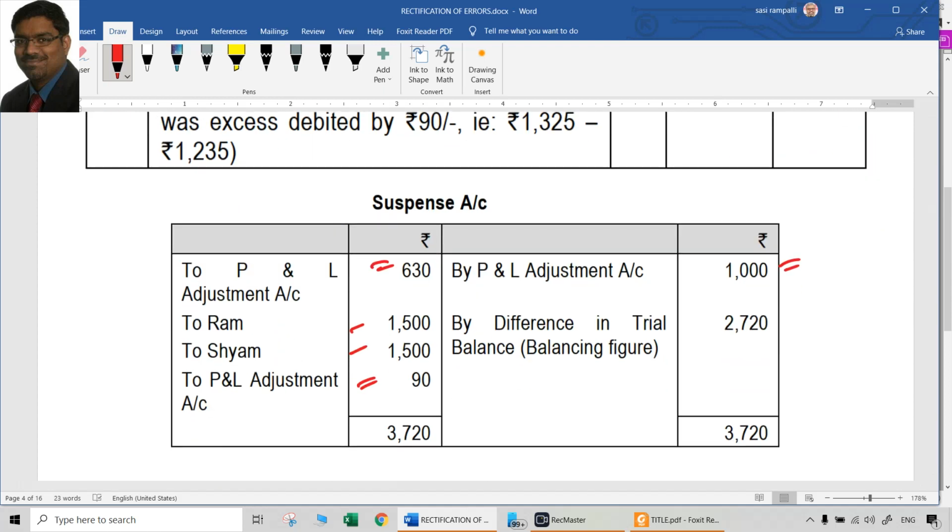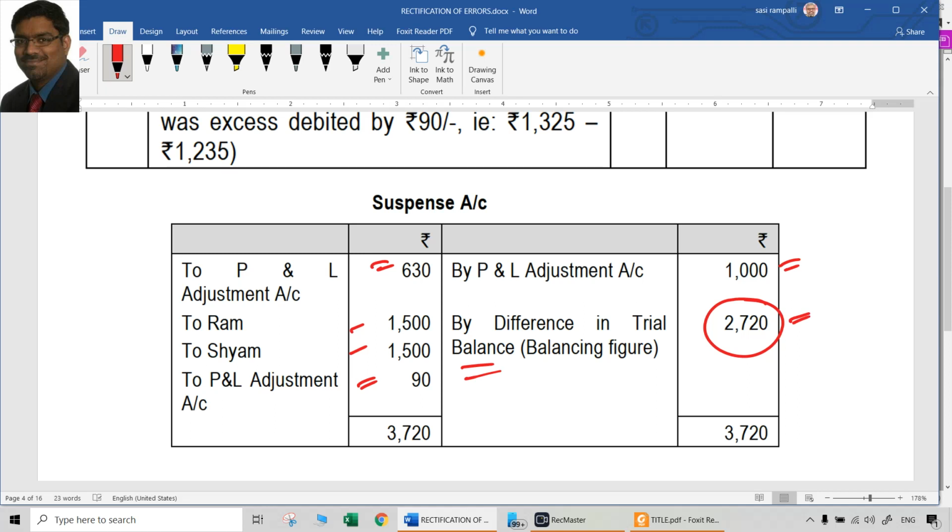Then what is the balancing figure? This would have been the amount of suspense account in the last year's books of accounts. That is the difference in trial balance in the last year's books of accounts. Ideally. What if it is not the amount? Maybe still there is more suspense account. That means all errors are not yet detected. If all errors are detected and rectified, now there will not be any balance in suspense account.